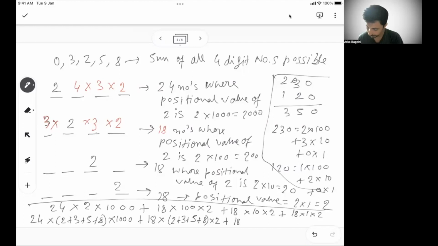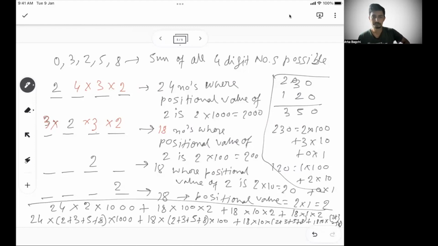Then similarly for 100, because in the hundreds place all the numbers can come. Then 18 for the tens place, I have to do 2 plus 3 plus 5 plus 8. Plus the last one, 18 into 1 into, again, 2 plus 3 plus 5 plus 8.